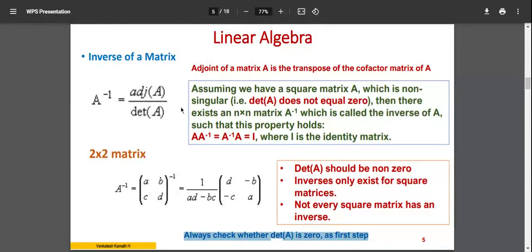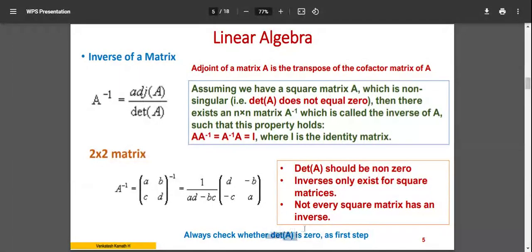What you might do is start calculating the adjoint, calculate all this, and in the last step come to the determinant of A, and you see that it is 0. One of the options says that A inverse is not available or not applicable. Some answer will be there, but you have simply wasted your time calculating the adjoint of A. So that is why always first, this is what I've been telling you earlier.